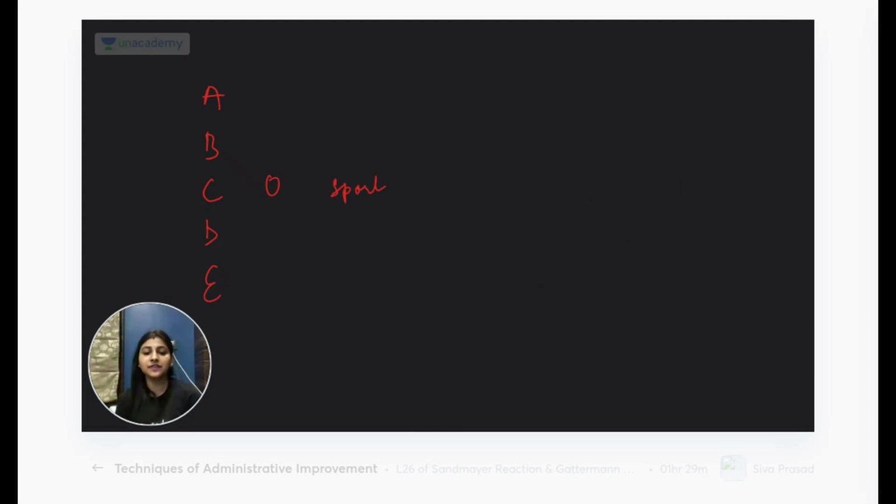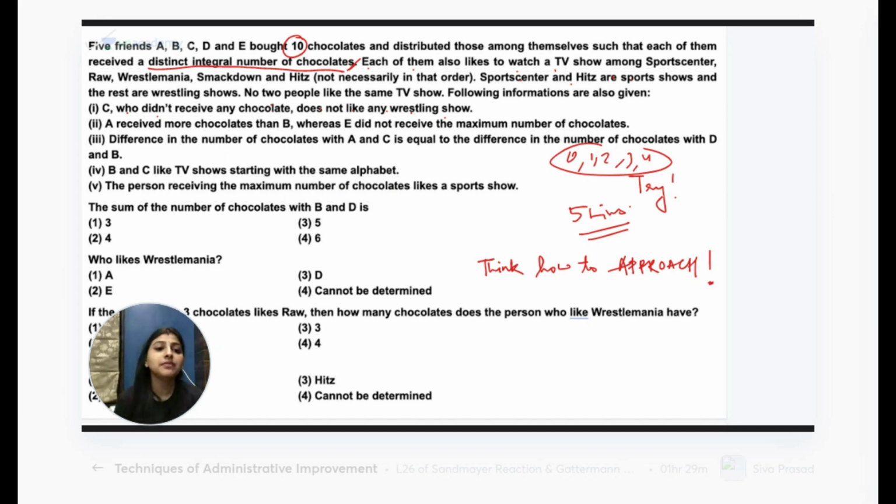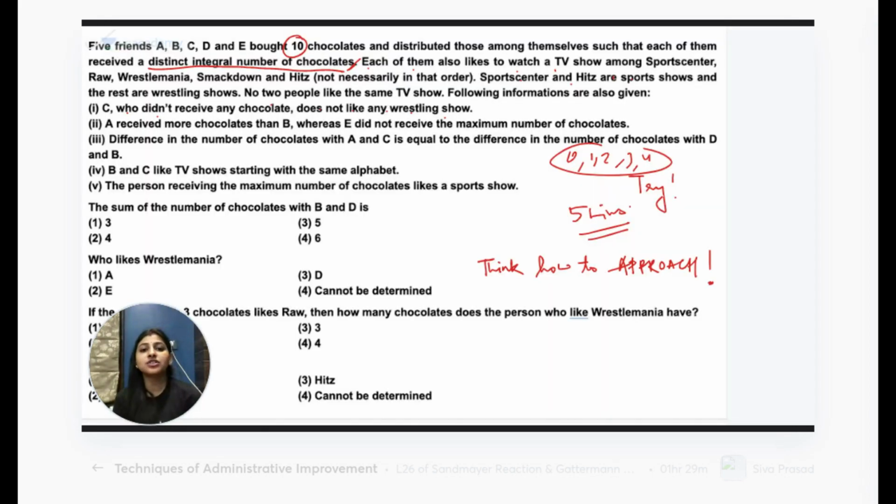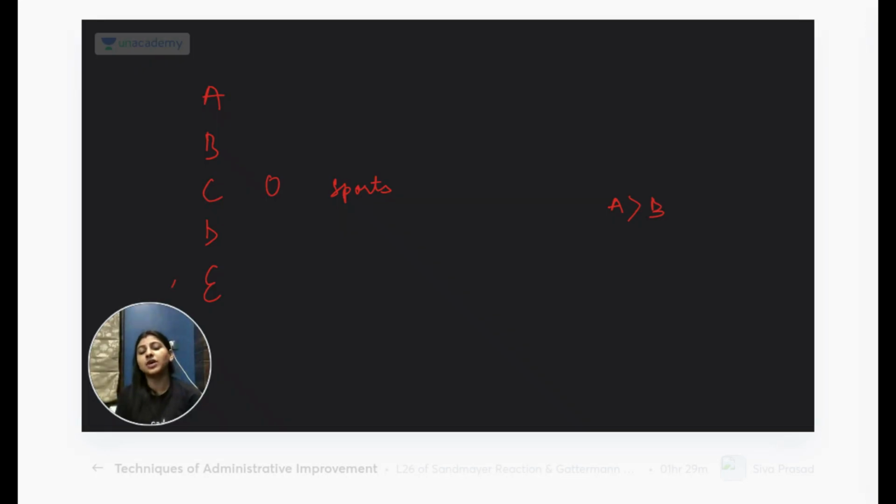A received more chocolates than B. Whereas E did not receive the maximum, so E did not get 4. Total chocolates are 1, 2, 3, and 4. 0 is gone.